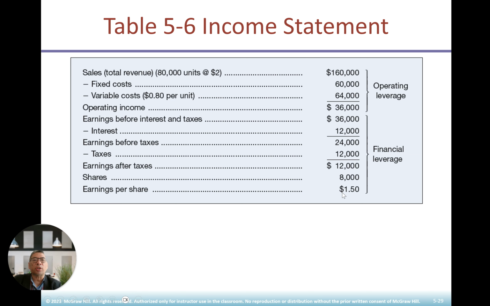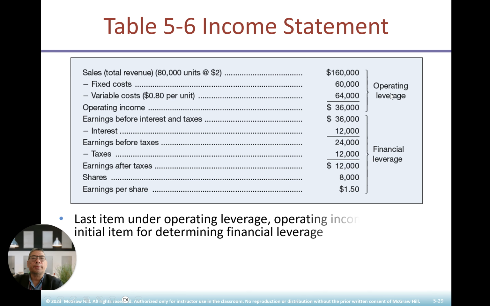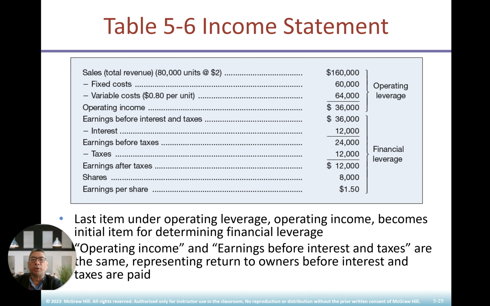With 80,000 shares, EPS is 1.5. From here, EBITDA all the way to earnings per share, we call it financial leverage. Here from sales to operating income is called operating leverage. So the last item under operating income becomes the initial item for determining leverage. Operating income and EBITDA are the same, representing return to owners before interest and taxes are paid. Operating income is equal to EBITDA.